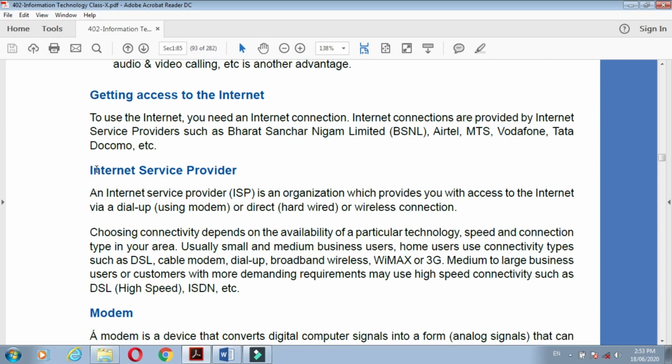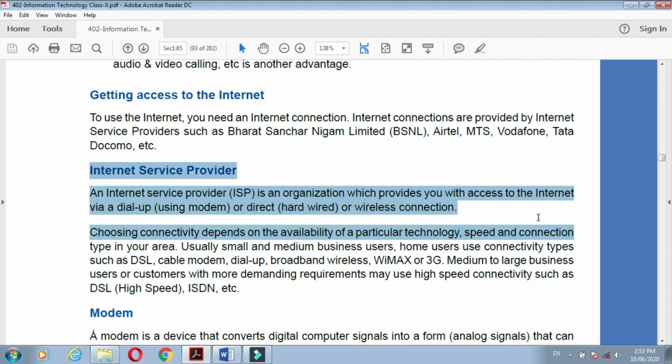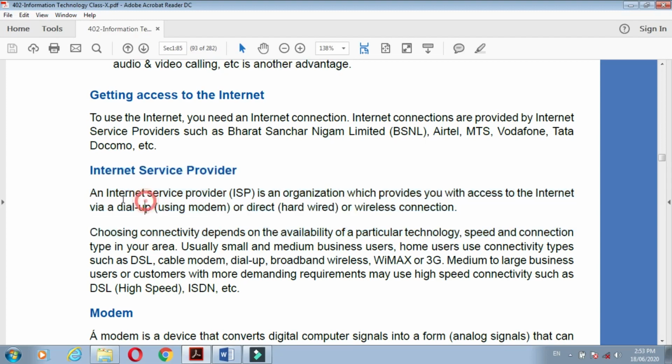Now the next topic is internet service provider. What is their function or meaning? An internet service provider is an organization which provides you with access to the internet via dial-up. Dial-up means a modem, a small box. Have you seen that small box?